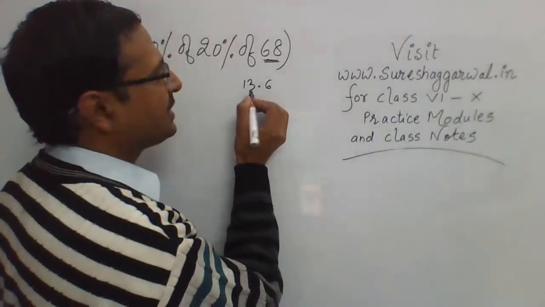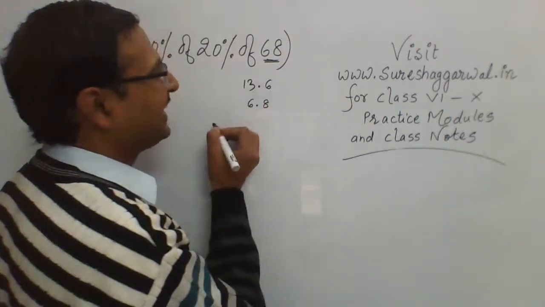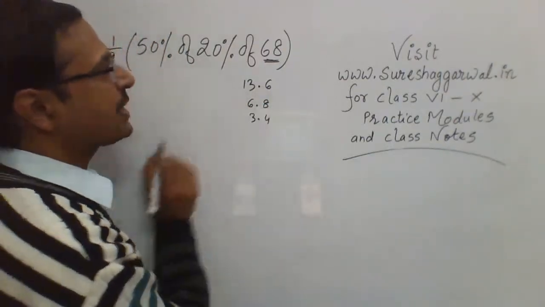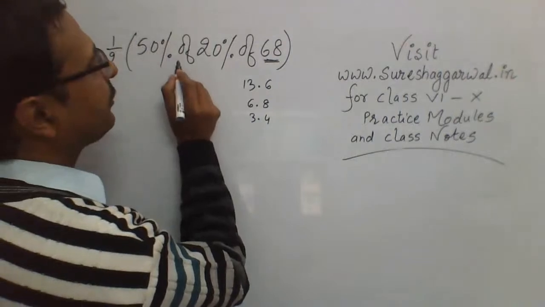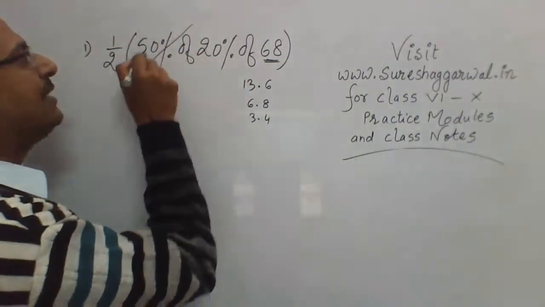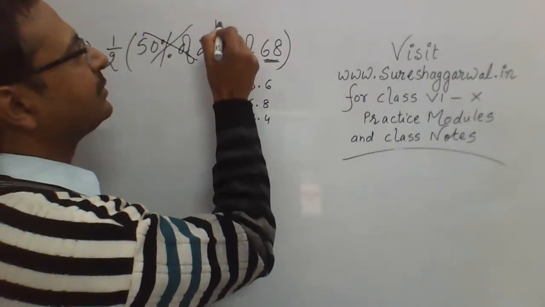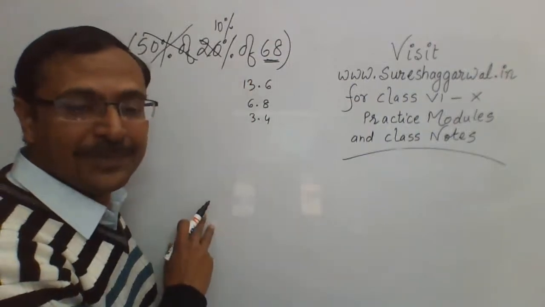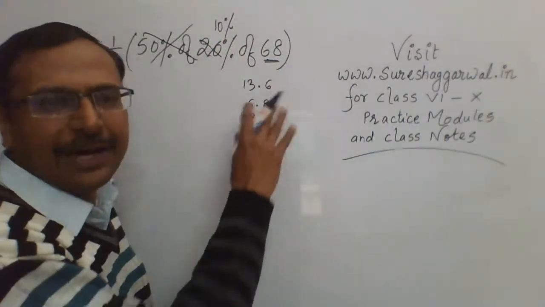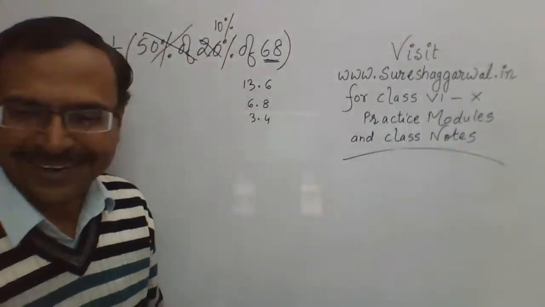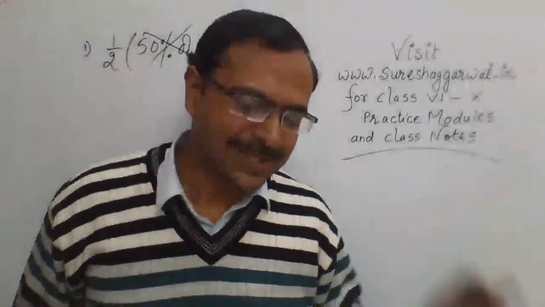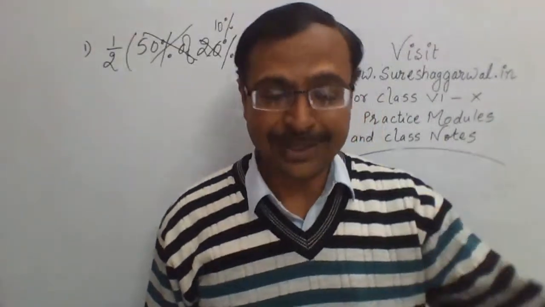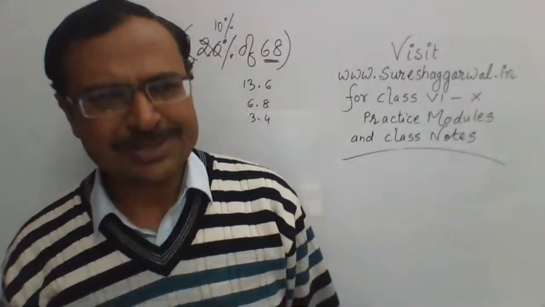Half of this is 6.8, right? And half of that is 3.4. Now you can eliminate one more step here. Just watch carefully. 50% of 20% of. So you can leave this and convert it into 10%. That's it. See, 50% of 20% is 10%, right? So 10% of 68 is 6.8, and half of that is 3.4, right? That's how you need to solve. थोड़ा सा smart हो जाओ यार, smart. Everybody should be smart enough. You have been attempting live streams for so many months now, right? So everybody should be smart enough.